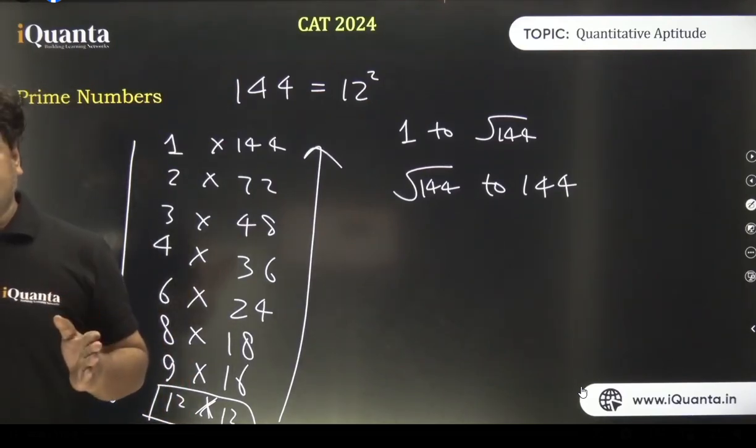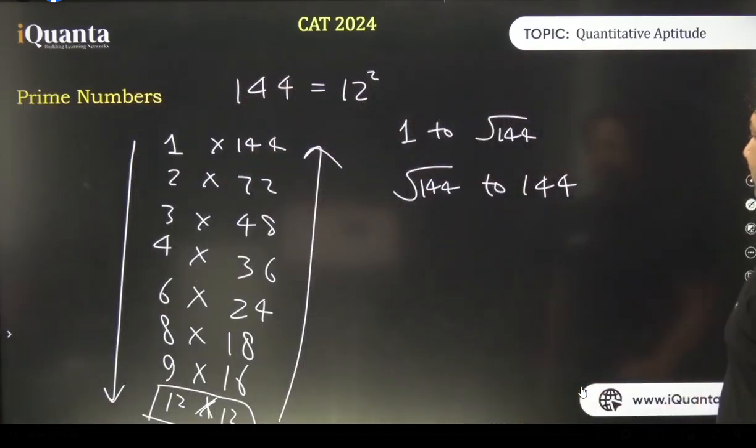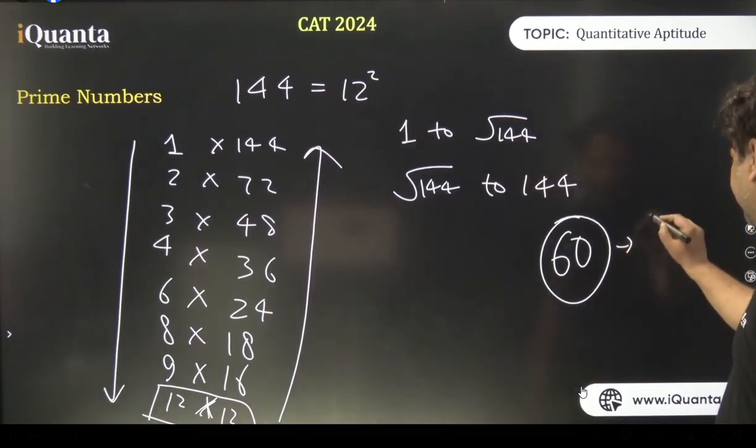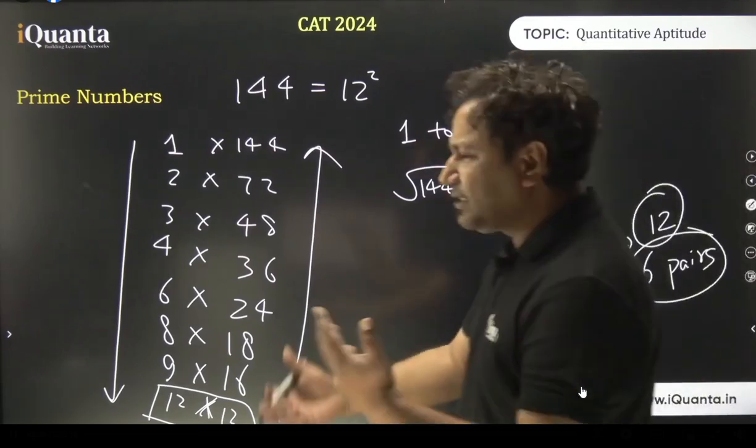All right. One more thing we need to understand here. When I took 60 as the example, there were 12 different factors. But when I took 144 as the example, we have how many? 15 different factors. See, the last one is the same. What lesson do we get from this? How many factors of 60 did we have? 12, exactly. That is why we could make 6 pairs, yes or no? Like 1 into 60, 2 into 30 and so on.